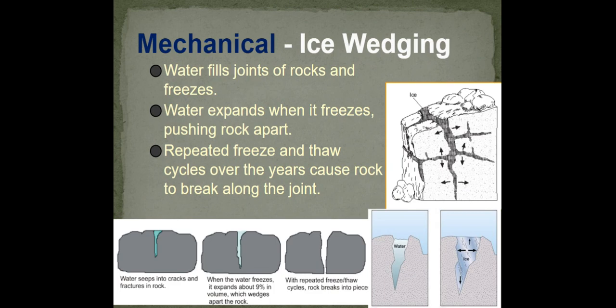So, one type of mechanical weathering is called ice wedging. Ice wedging is when water fills joints of rocks and then it freezes. That water will then expand when it freezes, pushing that rock apart. And then when this is repeated, those repeated freeze and thaw cycles over and over again over years will cause the rock to break down along the joint.